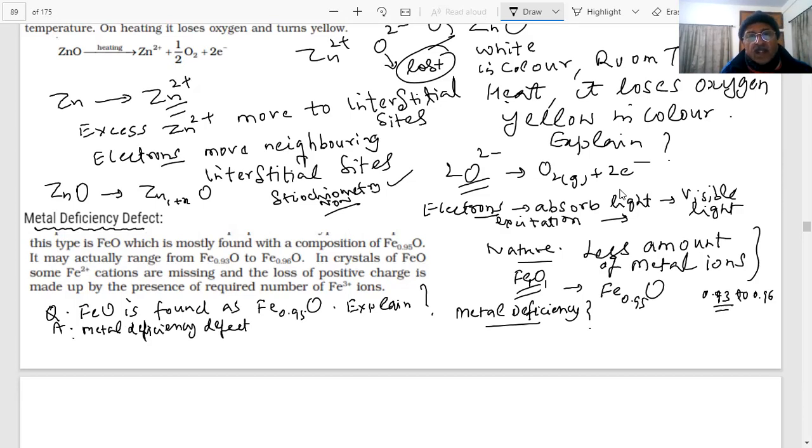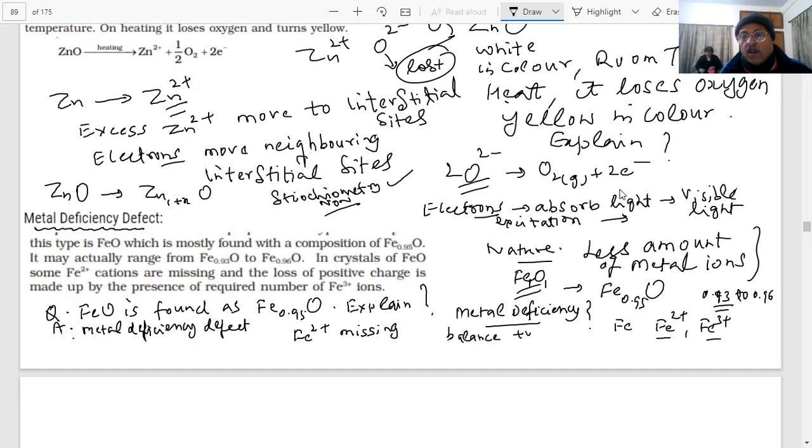What happens is certain Fe2+ ions are missing. Iron can have two oxidation states, 2+ and 3+. Certain 2+ ions are missing, and in their place certain 3+ ions come. But this is 2+ and this is 3+, so you have to balance the positive charge.